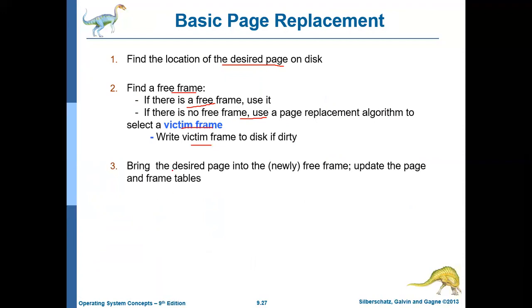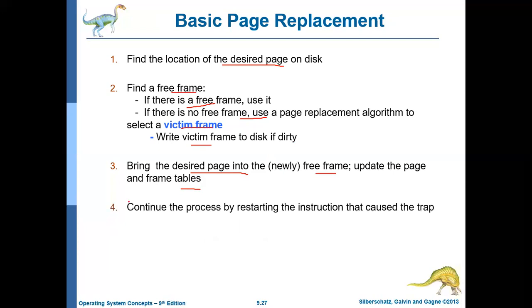Now the victim frame was either written back to the hard disk or it is discarded. Now the desired page can be brought into the newly created free frame, and update the page table and the frame table. And whichever process created the page fault, restart that particular instruction again. One of the instructions in that process created the page fault and caused the trap, so restart that instruction again.